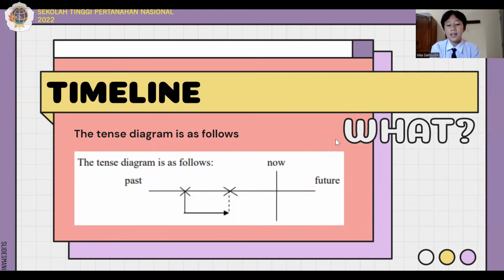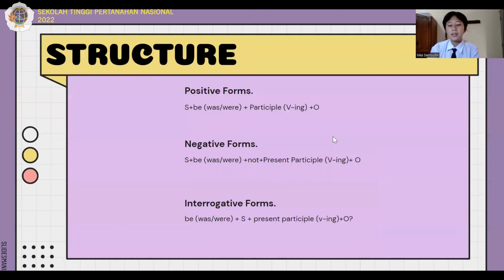Next, we got the timeline of the past continuous tense, as you can see on the screen. Next, we got the structure. Positive form, subject plus be, was or were, plus present participle plus object.